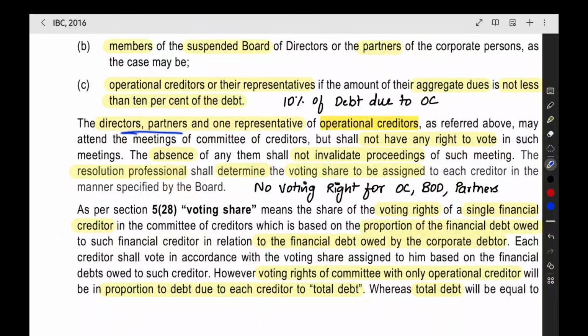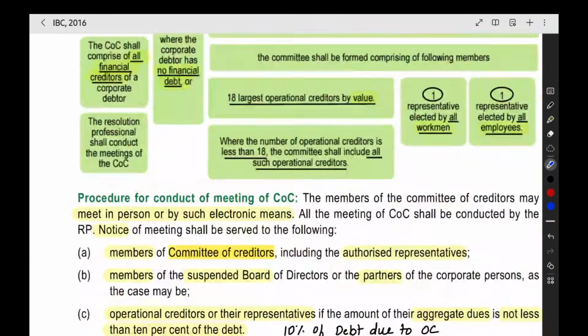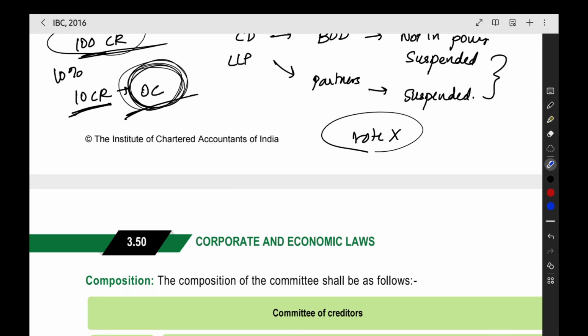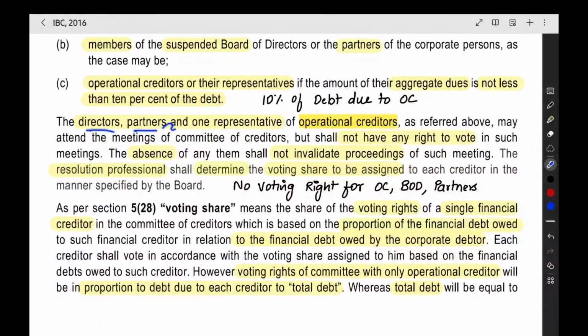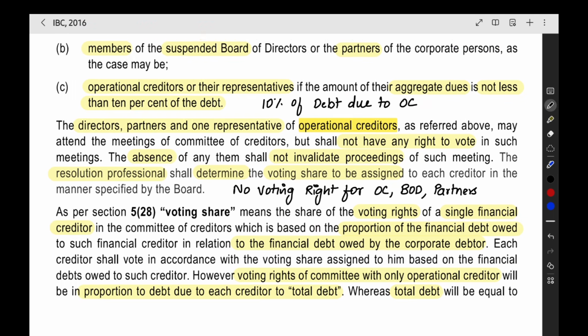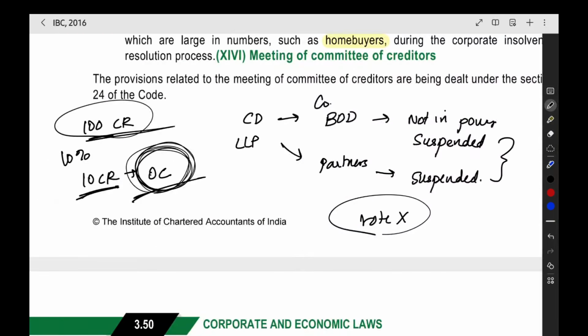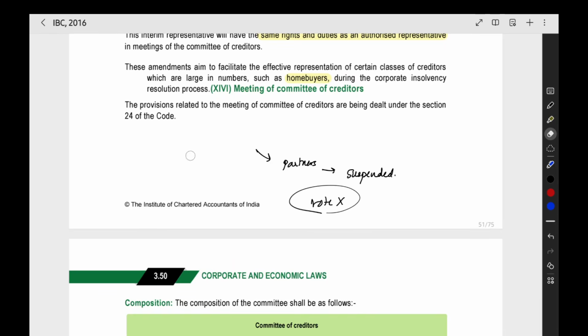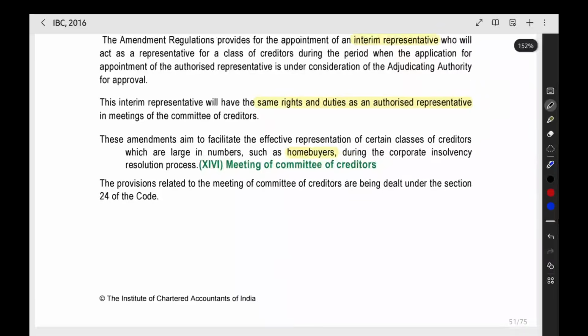Next point, the directors, partners, representative of operational creditors. So you can directly send to the operational creditors, or there may be a representative of the operational creditors also. You can send it to them. The director, partner, they will not have any voting right, but they can come and attend the meeting. Even if you do not give the notice, that will not be a problem for conducting the proceedings, for conducting the meetings. You can give the notice, it is optional. Even if you do not give the notice to these people, you can easily conduct the meeting smoothly without any problem. Just because these people did not get any notice, this will not invalidate the meeting. This will not stop the meeting at all.